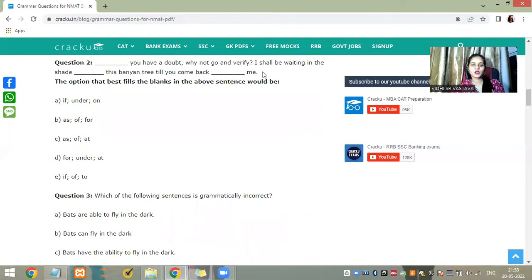If you have a doubt, why not go and verify? I shall be waiting in the shade under this banyan tree till you come back to me. Okay, so waiting in the shade of this banyan tree, shade under this banyan tree. Very confusing. I'll wait under this banyan tree till you come back. Okay, come back. The options are to, on, for, at.